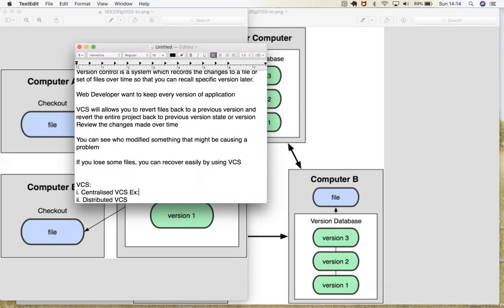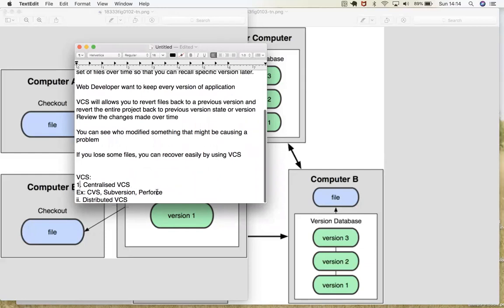The examples of centralized version control systems are CVS, SVN (Subversion), or Perforce. These are the different software tools which are used for centralized version control systems, right?